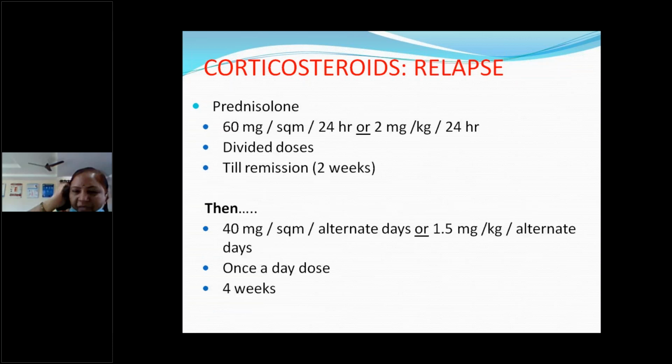Relapse: if there is a relapse, then prednisolone we will give 60 mg per square meter per day or 2 mg per kg per day until remission. Usually takes 10 to 14 days. Then 1.5 mg per kg alternate day for 4 weeks.